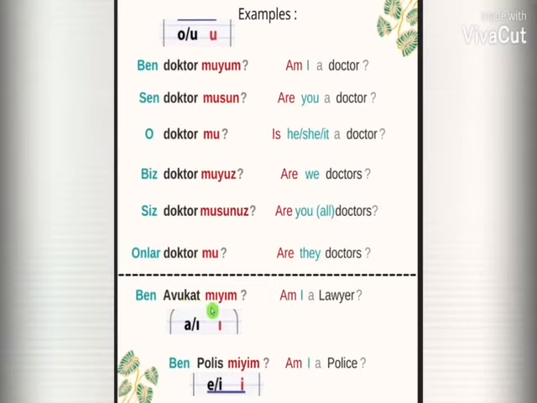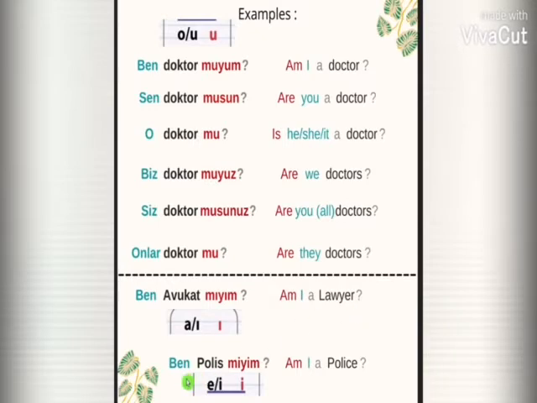So I have given more examples. Ben avukat mıyım. Avukat means lawyer, and you can see avukat is the last word and it has the last vowel A. So according to the rule, if the vowel is A or I, we will use I as the vowel suffix. So instead of muyum, we used mıyım. So ben avukat mıyım means am I a lawyer?